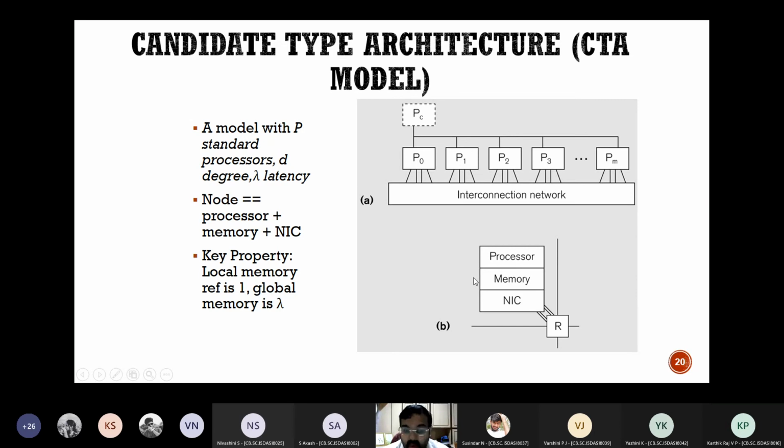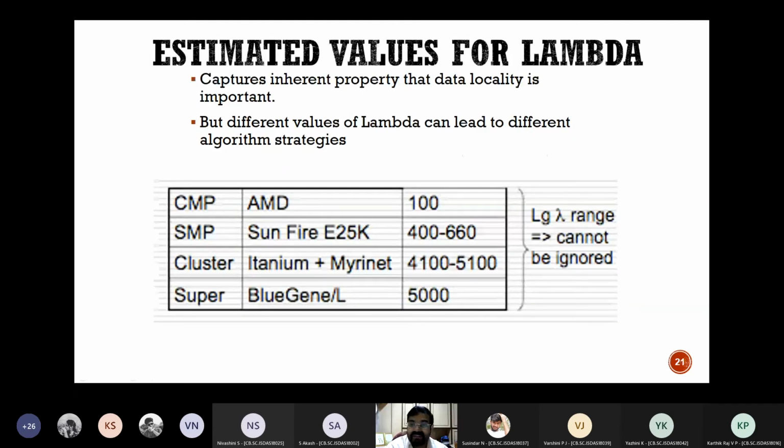I also told you that for a CTA or a candidate type architecture, every CTA will have a lambda value, which is a latency value. A latency is a measure of delay. And large latency is always not preferred, but then sometimes it happens.